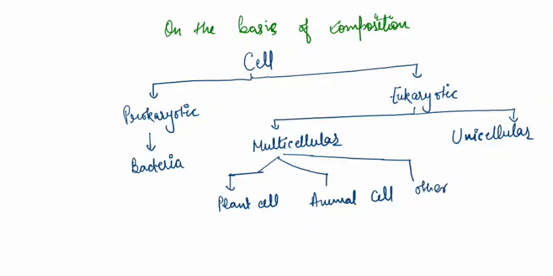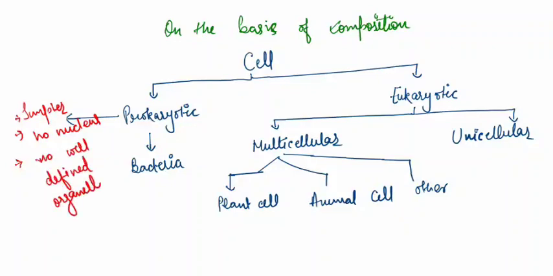If we talk about the basic difference, we can say that prokaryotic cells are the simpler ones. They do not contain a nucleus, that means their nuclear material does not have a well-defined membrane. They lack well-developed organelles. The DNA is circular. That means they contain only one DNA.